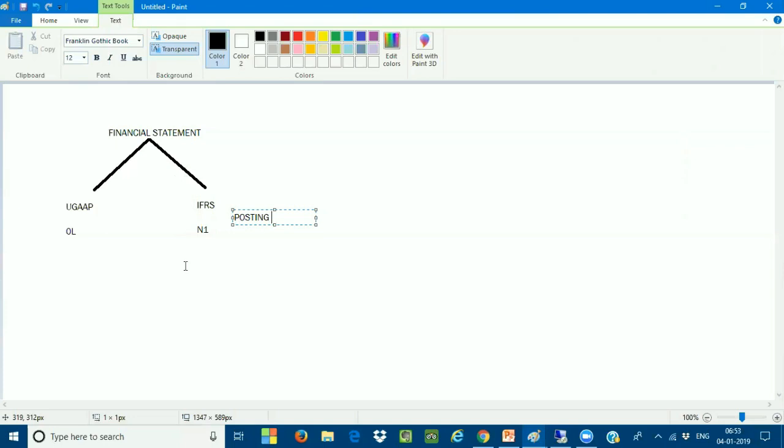This non-leading ledger is also doing some postings. So on the non-leading ledgers also, I can have one more extension ledger. It depends upon the requirement. It is not compulsory that you should have an extension ledger on the non-leading ledger, or on the leading ledger. It depends upon what requirements you want to meet.